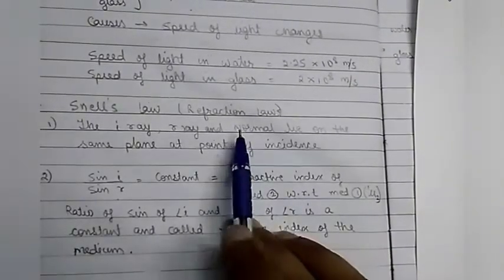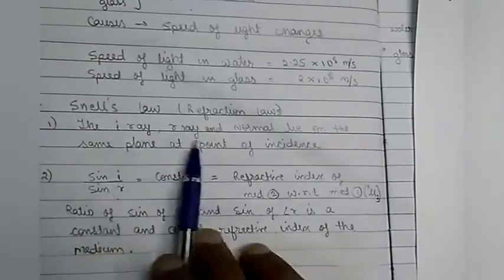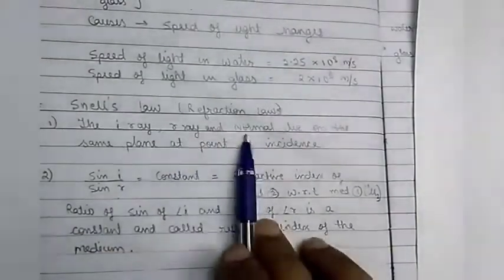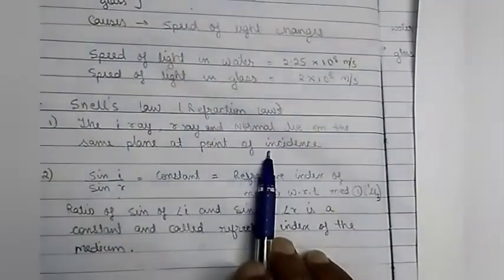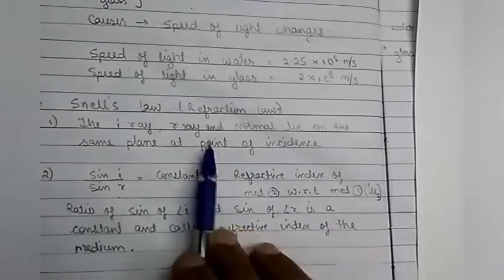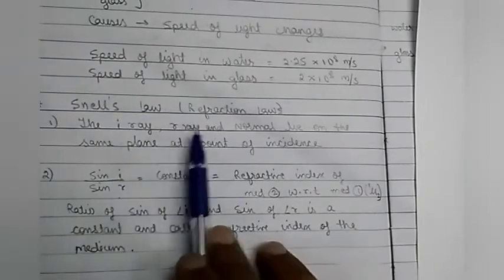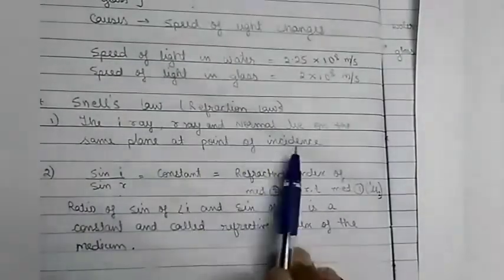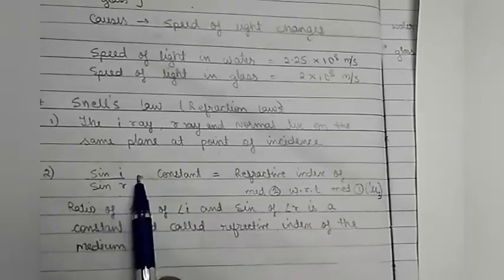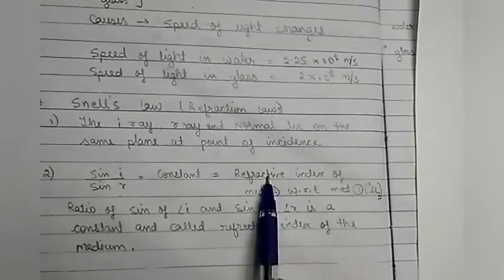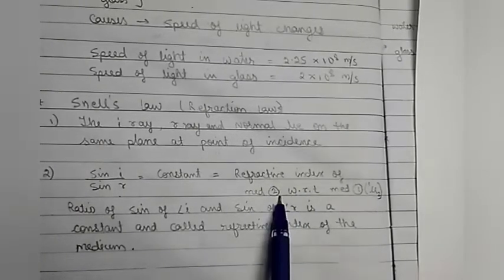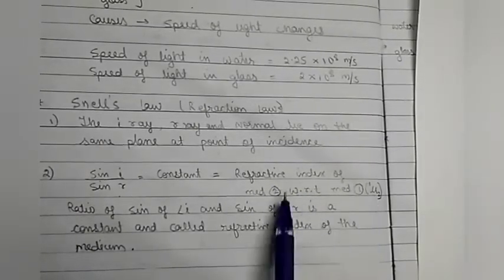What is Snell's law? That is the refraction law. The incident ray, the refracted ray, and the normal lie on the same plane at the point of incidence. This is the same as the first law in reflection. Second point: sine of angle of incidence by sine of angle of refraction is constant, and this constant is called the refractive index of medium 2 with respect to medium 1. It is written in this way.